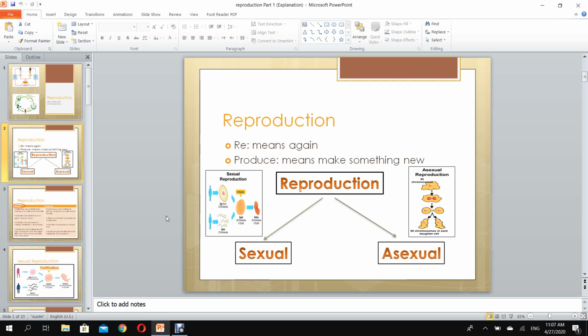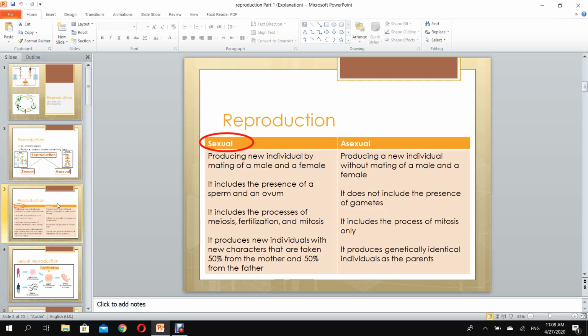Let's now compare a little bit between sexual and asexual reproduction so that we can go into details in sexual reproduction and understand it well. What I want you to concentrate on is sexual reproduction, but in order to understand it, we have to make a small comparison between these two types of reproduction.